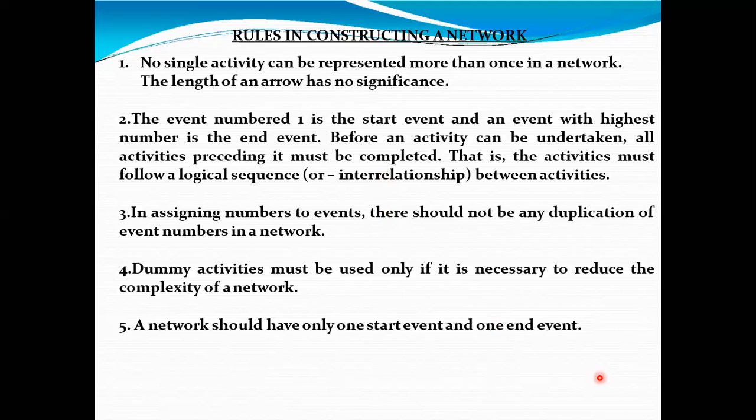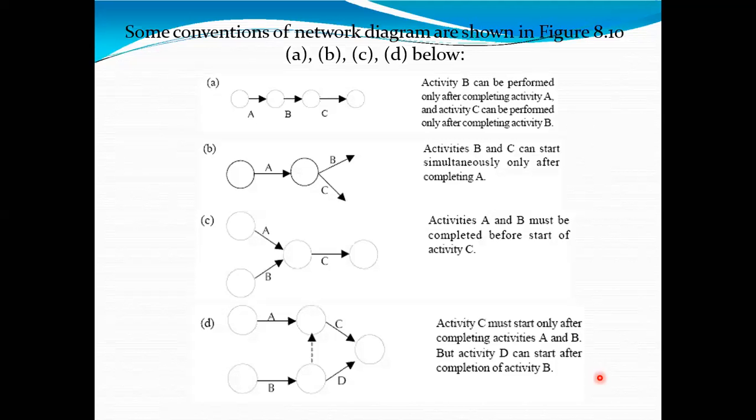Then we'll go further. These are what we can call the conventions of the network diagram, as shown in the figure 8.10 A, B, C, D. Here you can observe the different parts of the diagram. Whatever we have studied up till now: merge event, burst event, dummy event, how it is represented in the network. So these are some conventions of the network diagram.